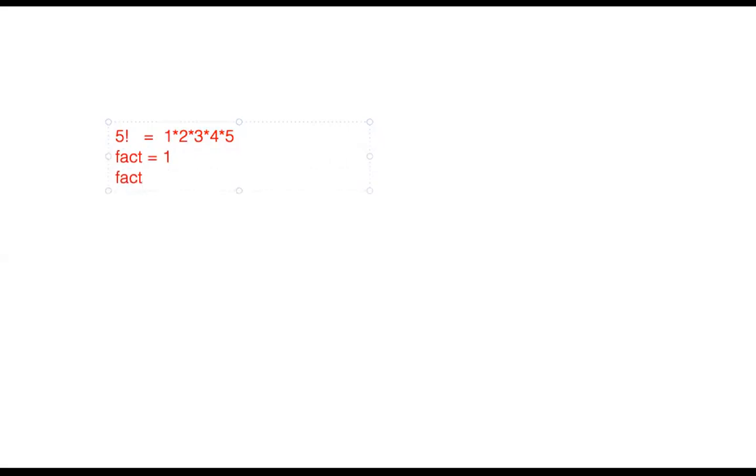Then what you are doing? Fact is equal to fact multiplied by 1, first iteration. Second iteration, fact multiplied by 2. Third iteration, because that i value gets incremented here, fact multiplied by 3. Fact is equal to fact multiplied by 4, and the last statement is fact is equal to fact multiplied by 5. So whatever the new updated value of fact, you are storing into that fact variable itself.